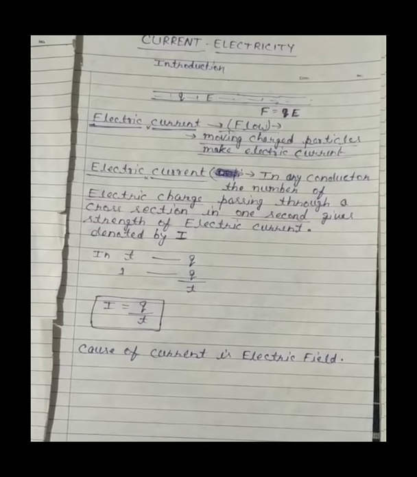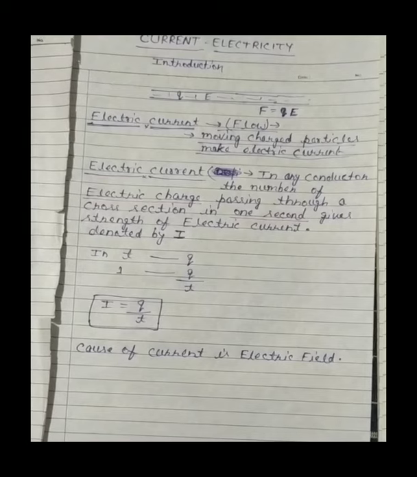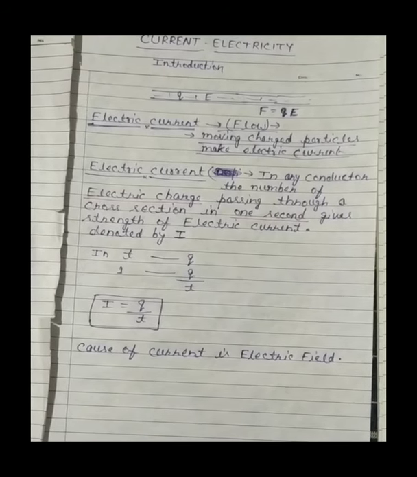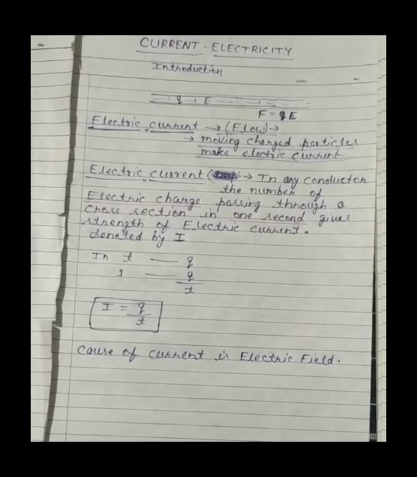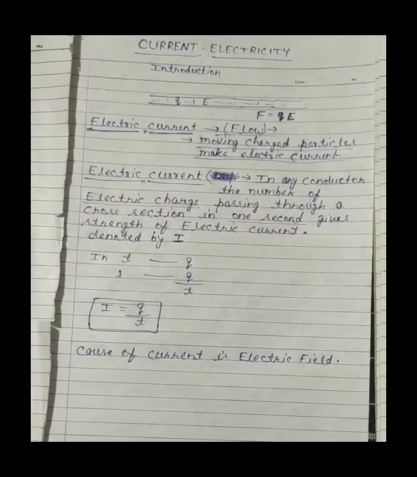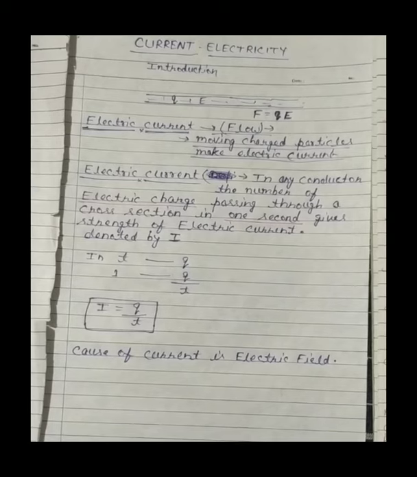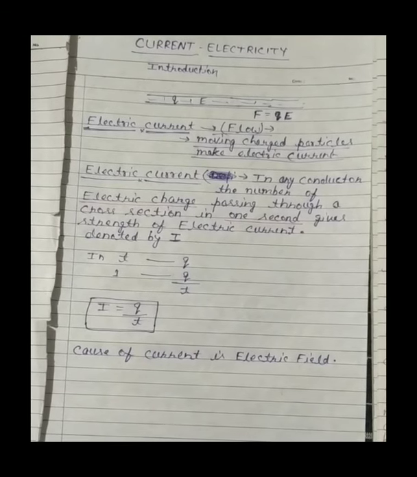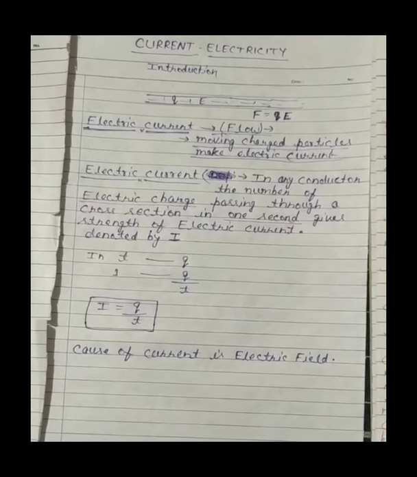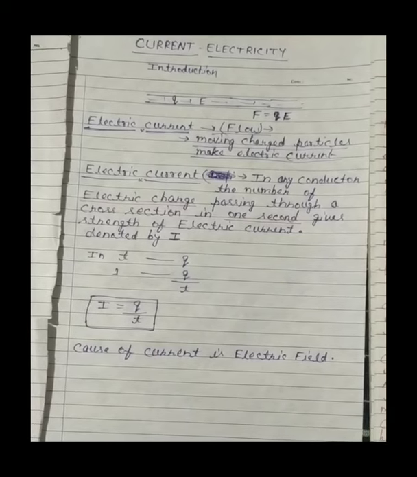So that particle starts moving. There are a large number of charged particles in a body, and they are lined up in an electric field and keep on moving.